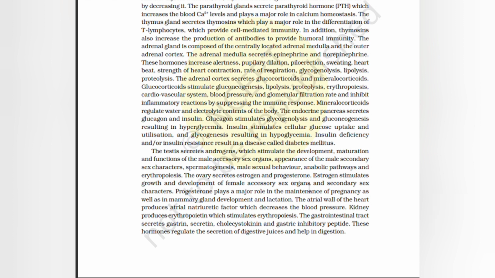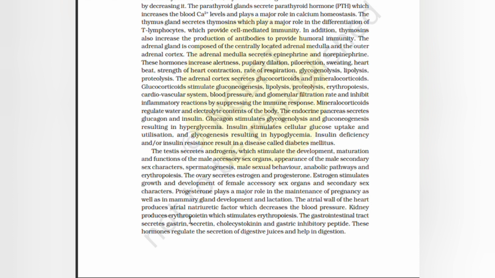Ovaries secrete estrogen and progesterone. Estrogen stimulates growth and development of female accessory sex organs and secondary sex characters. Progesterone plays a major role in the maintenance of pregnancy as well as in mammary gland development and lactation. The atrial wall of the heart produces atrial natriuretic factor, which decreases the blood pressure.